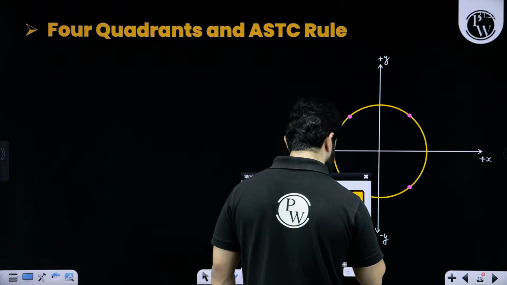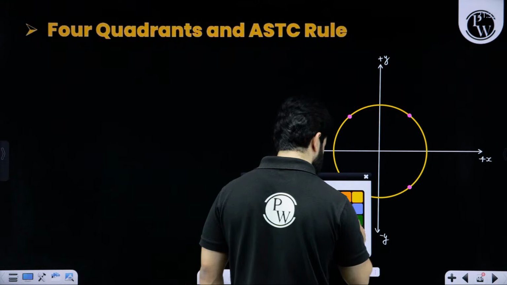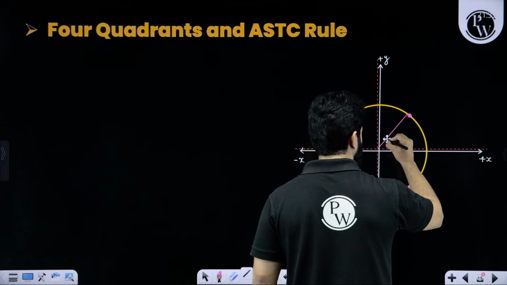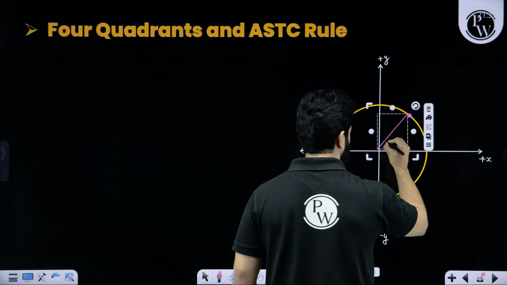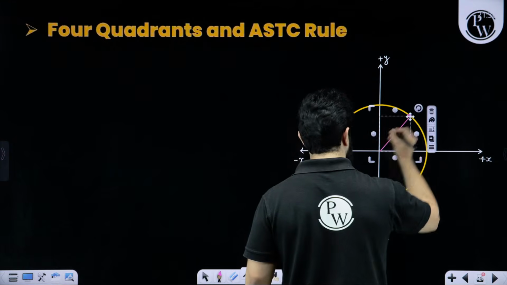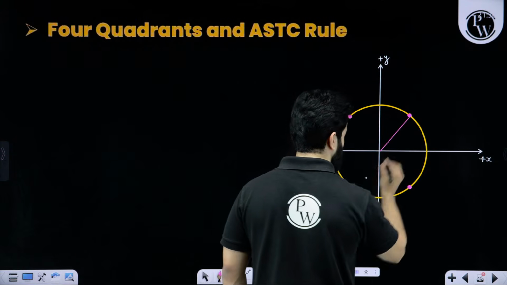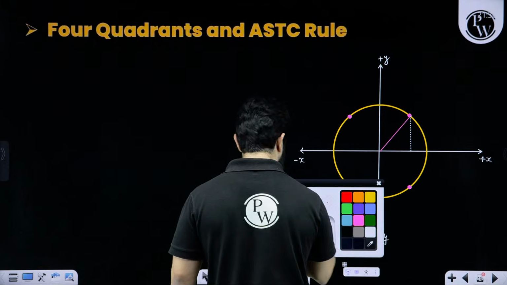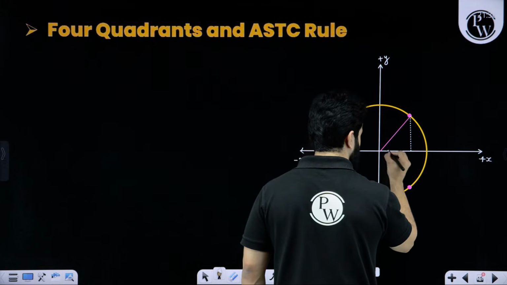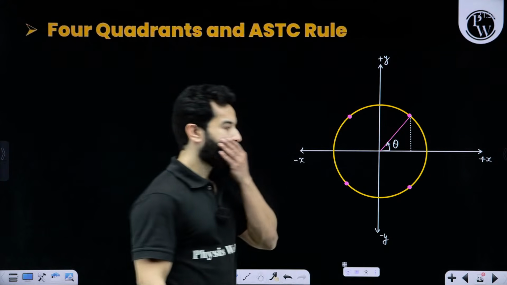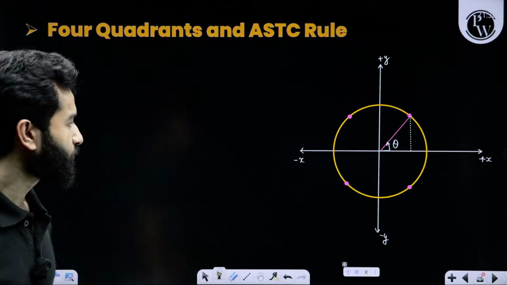And we want to make a right angle triangle, something like this. Let's join this point, something like this, and let's drop a perpendicular from here, because I'm going to call this angle as theta. Pay attention. This angle as theta. All right.